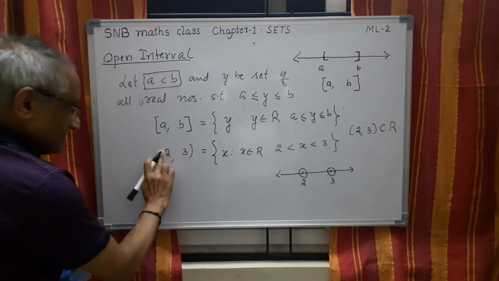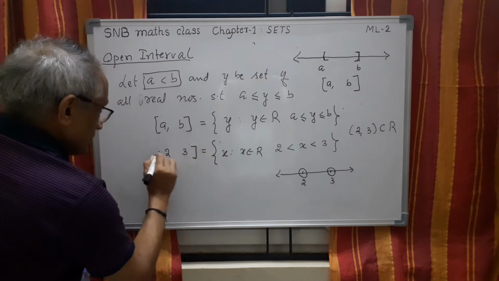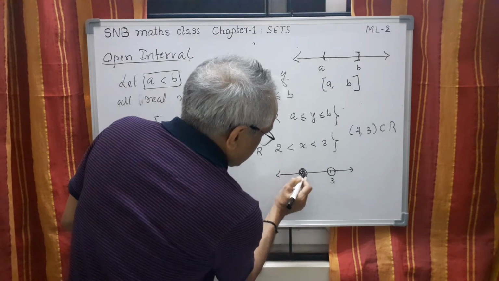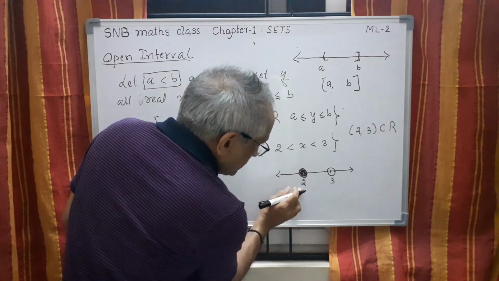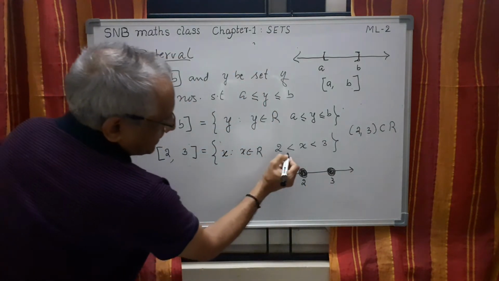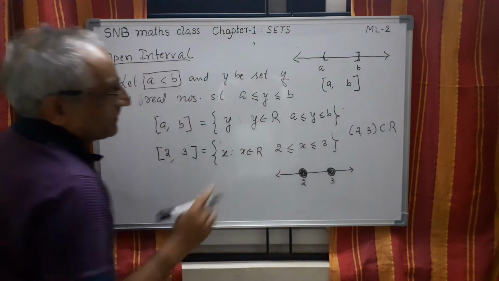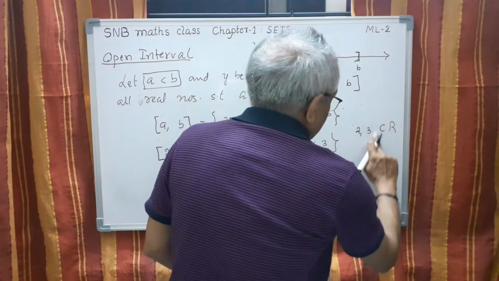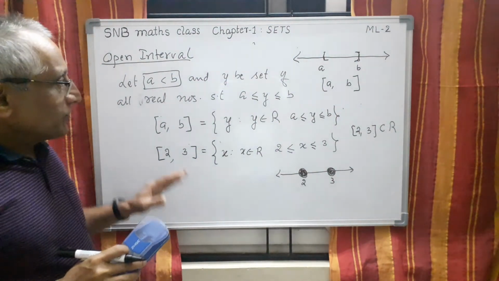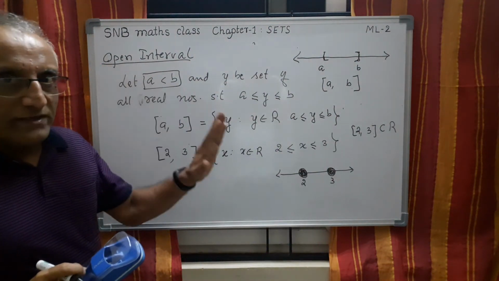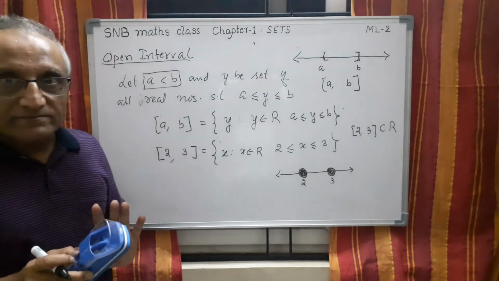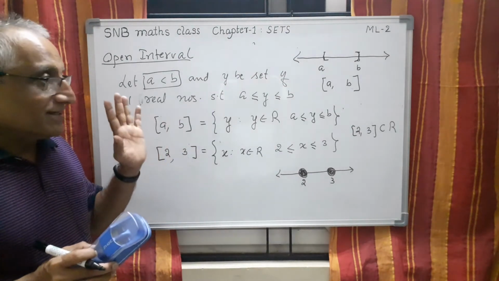Suppose I take the same example, 2, 3, then I have to use the square bracket. So here I have to fill the circle. This indicates 2 is also included and 3 is also included. So here once again the equality sign. So this is for the closed interval. So there are two types of intervals: one is the closed interval, another one is the open interval. Let me sum up. Closed means endpoints are included. Open means endpoints are not included.